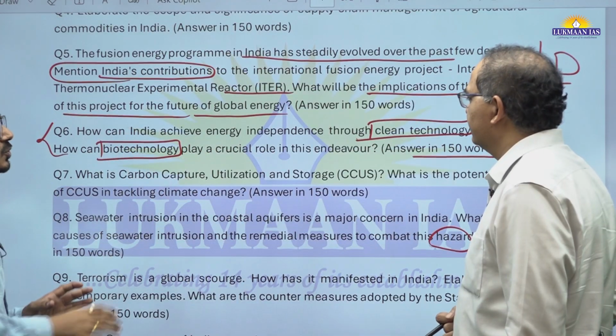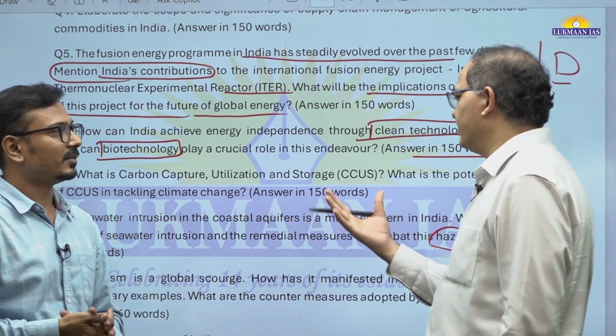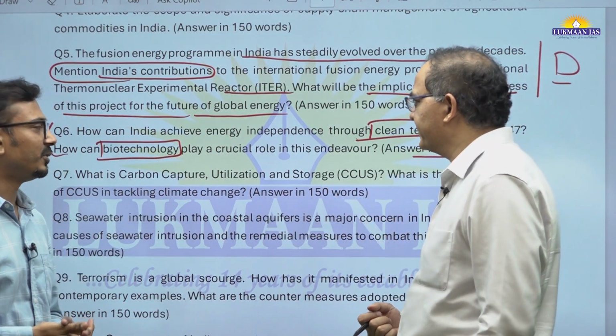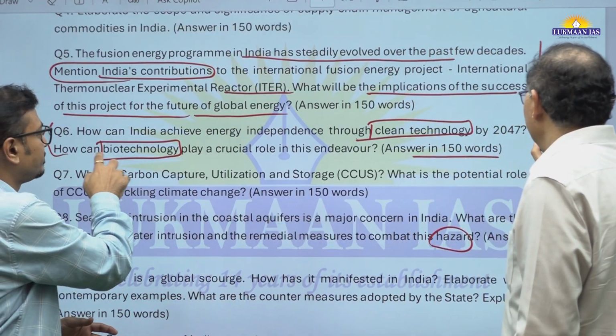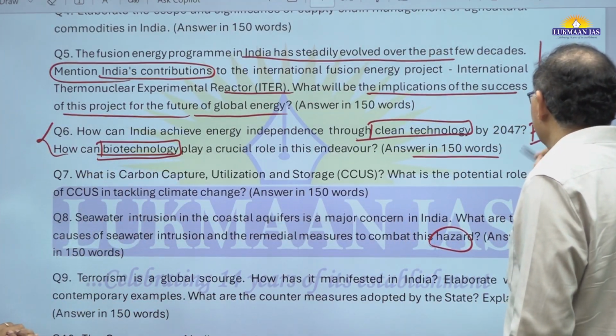Most of the students know clean technology and all the projects, right? So basically there are different kinds of clean technology, so we can keep it on the easier side only, sir.